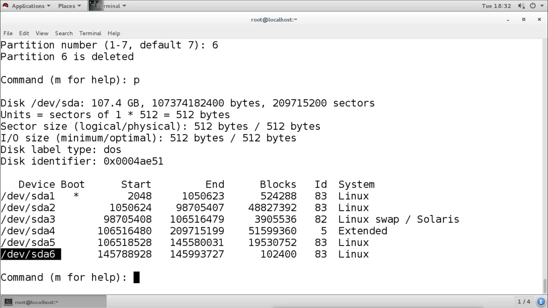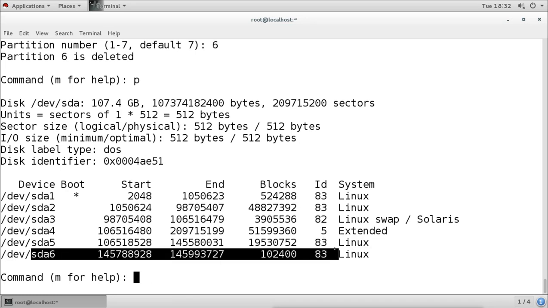Now I created one partition, and then I want to exit from here while saving the changes. So I will press W and enter.